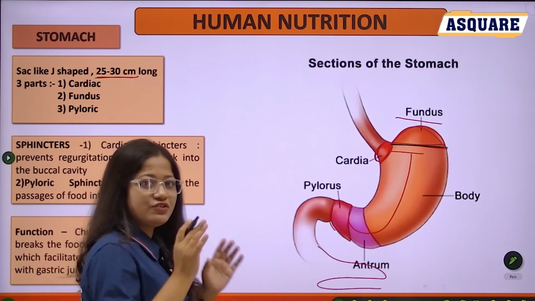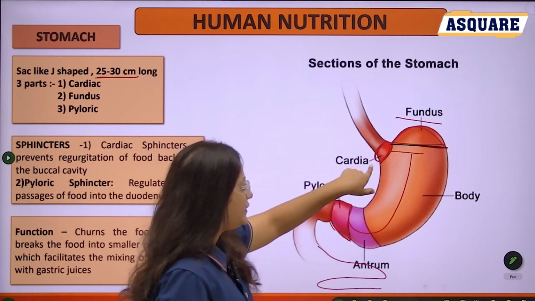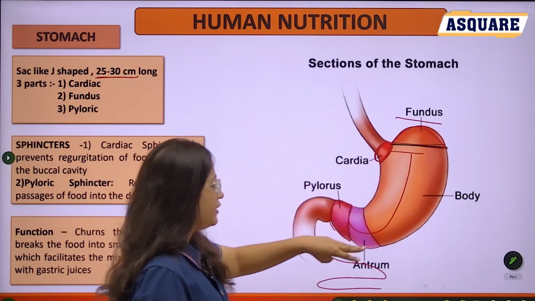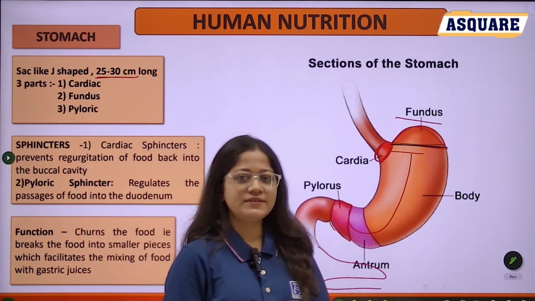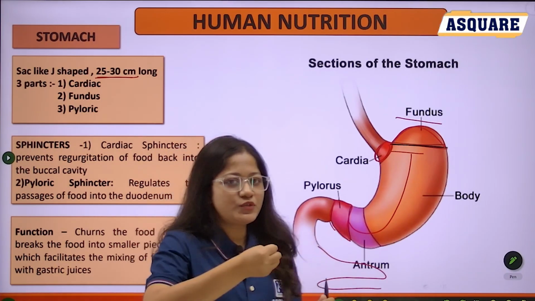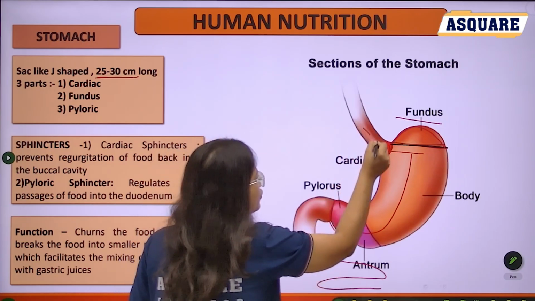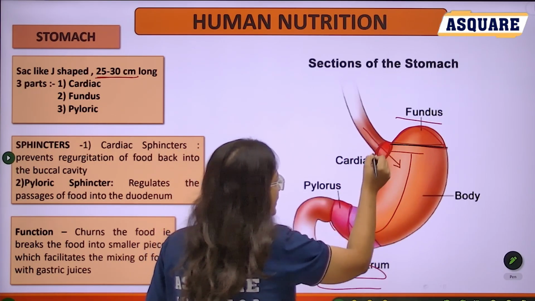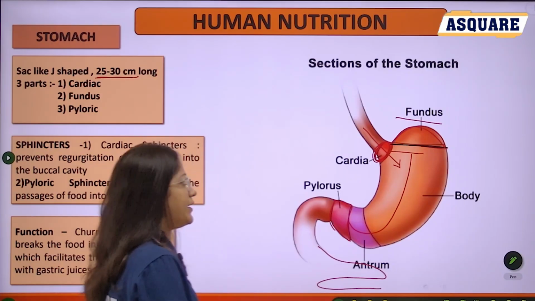In short, the stomach has three structures: cardiac, then fundus, then pyloric. Is it clear? Fine. It also consists of two types of sphincter. Sphincters are the muscular openings through which the food is pushed into the stomach. There is a sphincter present in the cardiac region. We call it the cardiac sphincter.